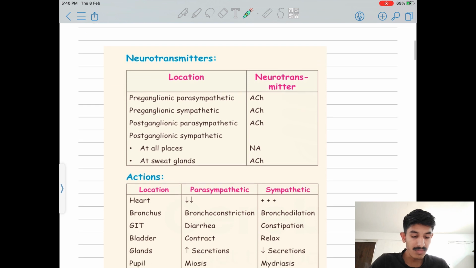Let's study this in tabular form so you will understand better. Preganglionic parasympathetic gives ACh, acetylcholine. Preganglionic sympathetic also gives acetylcholine. Postganglionic parasympathetic gives acetylcholine. But postganglionic sympathetic, what do they give? They give noradrenaline and ACh. You can ask where the acetylcholine is going: in the sweat glands, one branch of postganglionic sympathetic has acetylcholine.